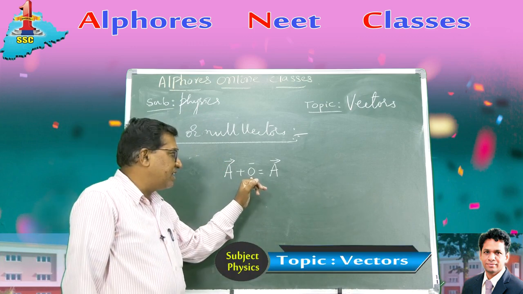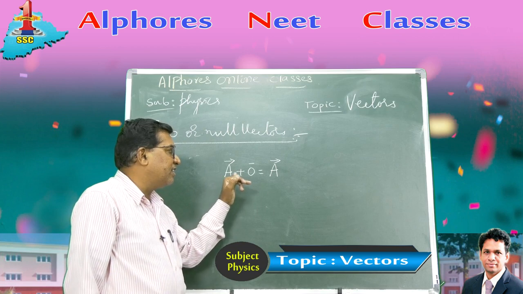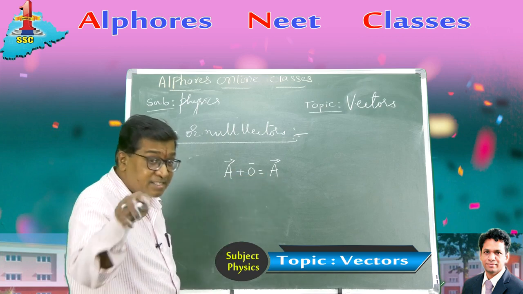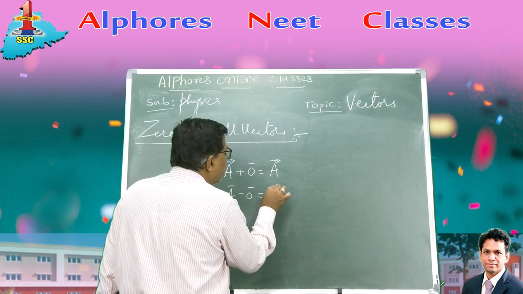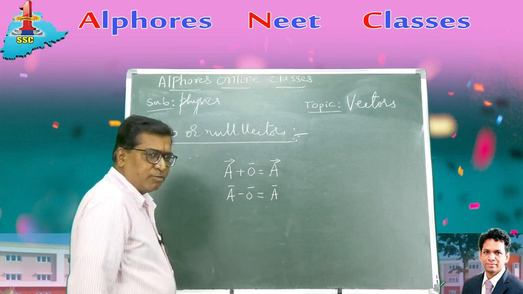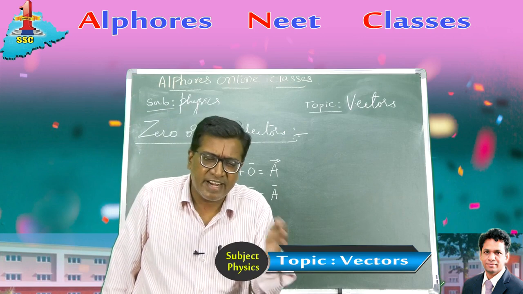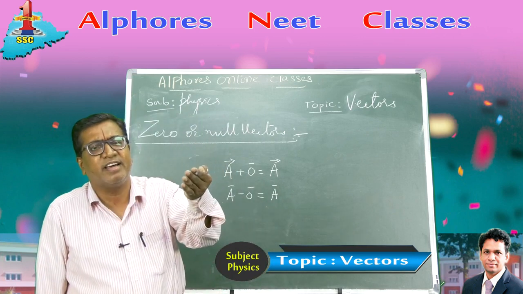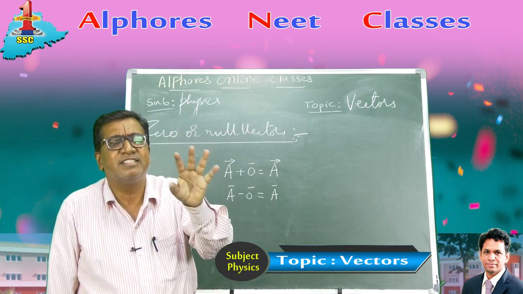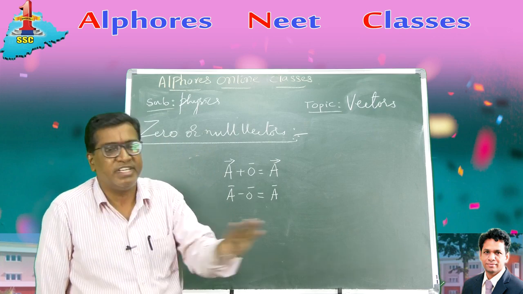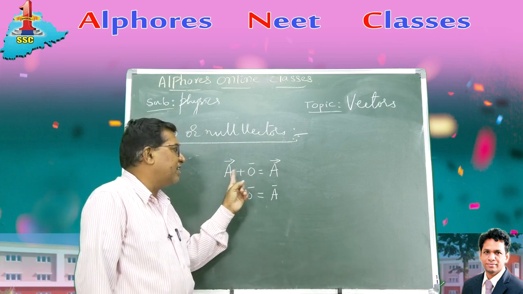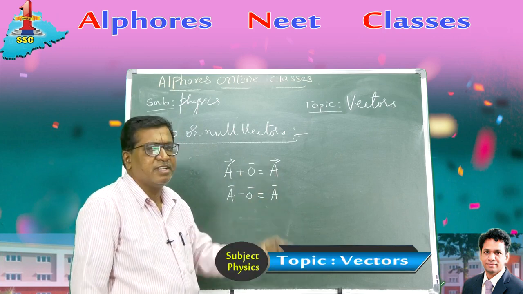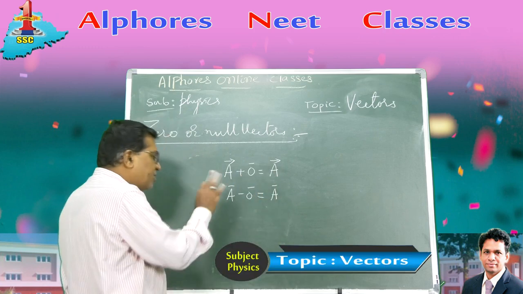Similarly, if a bar minus 0 bar, it also remains the same. Whenever a 0 vector is either added to or subtracted from any other vector, the vector remains invariant, with no variation.